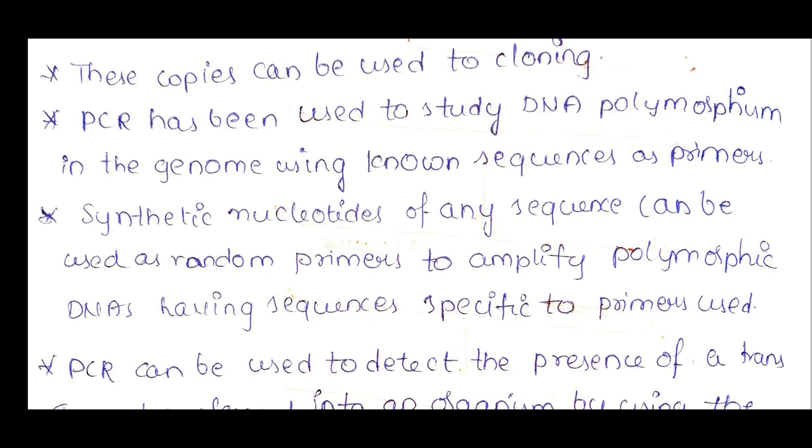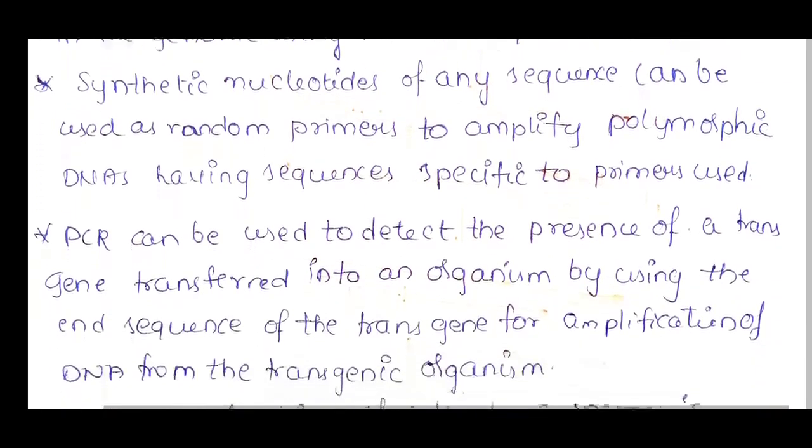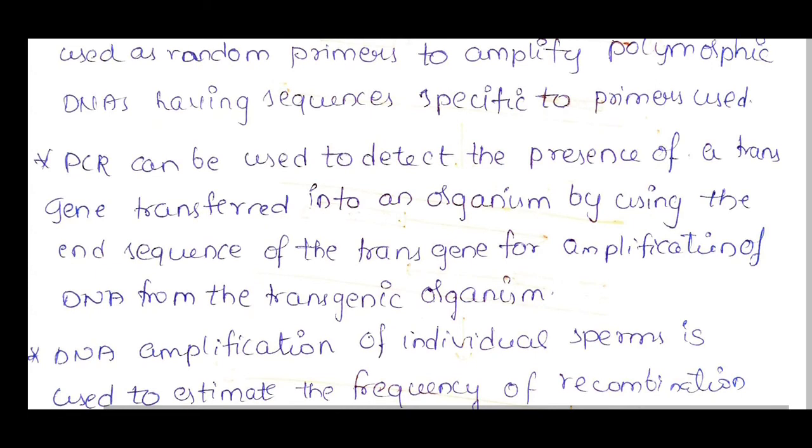And PCR can be used to detect the presence of a transgene transferred into an organism by using the end sequences of the transgene for amplification of DNA from the transgenic organism. Transgenic organisms are developed by transferring a gene of interest, or a gene for a special character, into that particular organism.